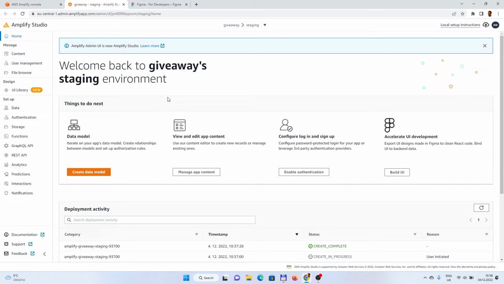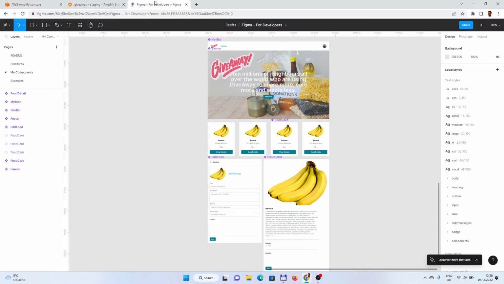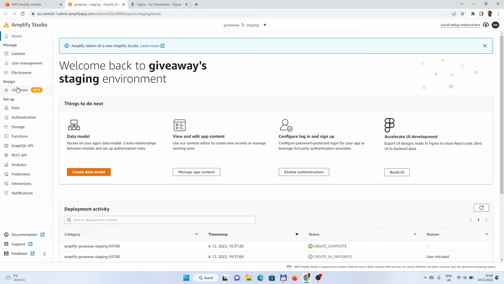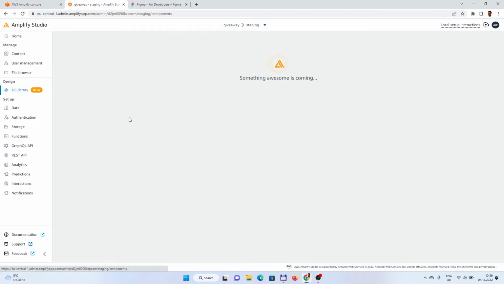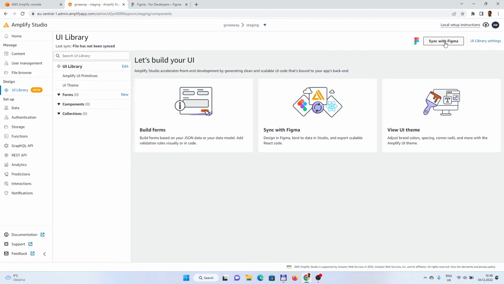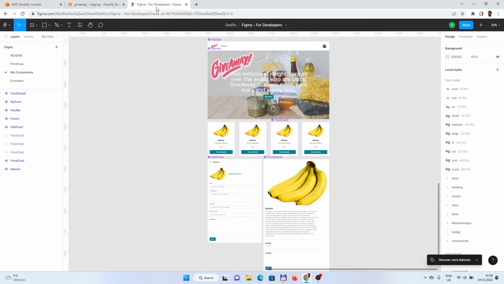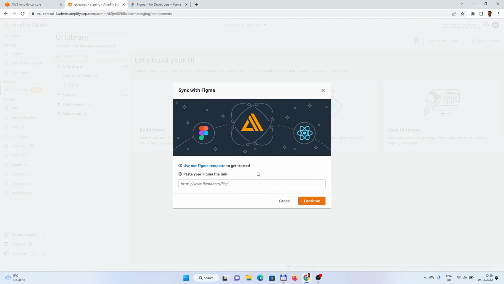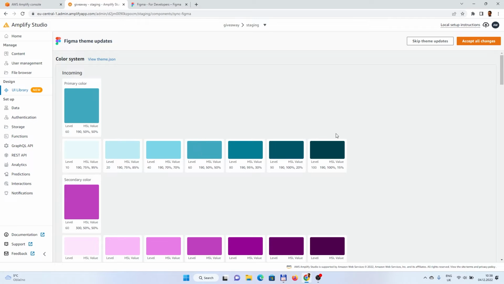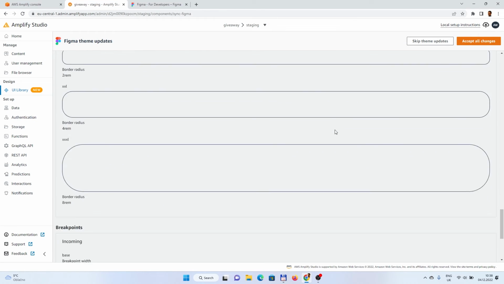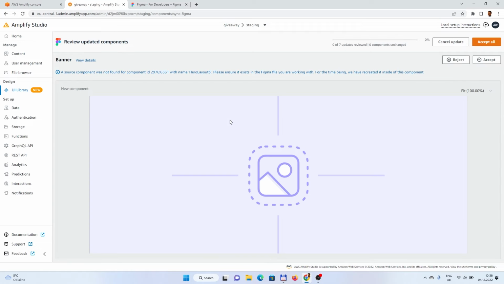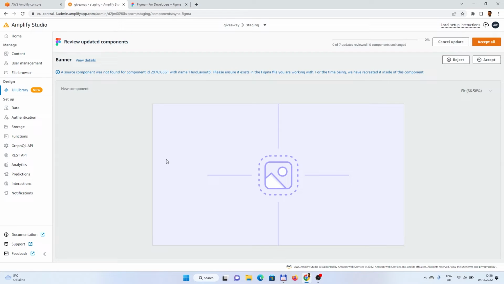You can start with the data model, or you can start with the UI part. Because we already developed our Figma template, let's start with the UI part and go to the design UI library. Now we need to sync with Figma. So let's click on Sync with Figma, and we need to provide a URL from Figma. Let's copy paste it here and click continue. Now it should fetch all of the changes from Figma. It would show us what changes we want to accept and what not. We could view them, but let's accept all. And for all of the components, again, I can accept or reject changes, and let's accept all.